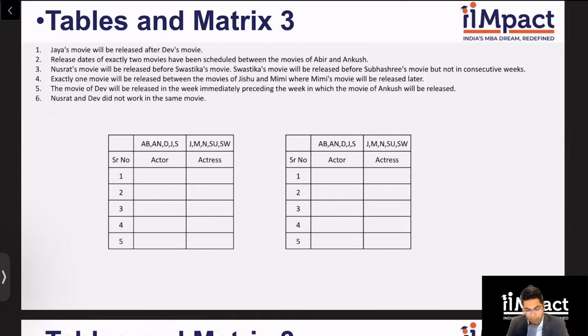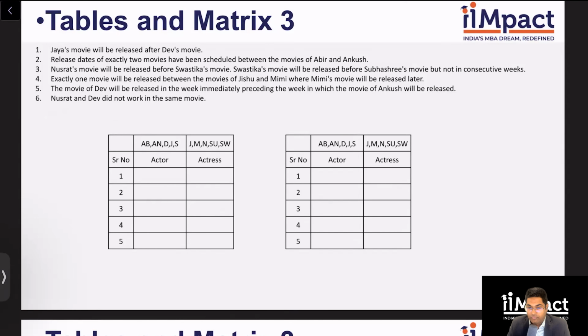But what can I say? From clue number 1, I know Jaya cannot be first and Dev cannot be last because Jaya is after Dev. And from clue number 3, I know Swastika and Subhashri cannot be first as well because Nusrat is before them for sure. And clue number 4 tells me exactly one movie will be released between the movies of Jishu and Mimi, Jishu being the actor, Mimi being the actress, where Mimi's movie will be released later. So again, Jishu cannot be last, Mimi cannot be first.